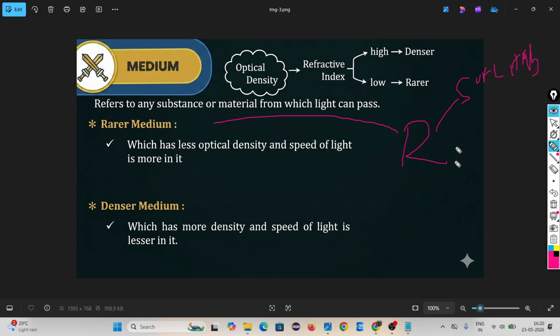Second thing, less optical density. What do you mean by less optical density? We will learn. Okay, optical density is called refractive index. Refractive index low means rare, high means denser. Two differences you have to remember. Okay?